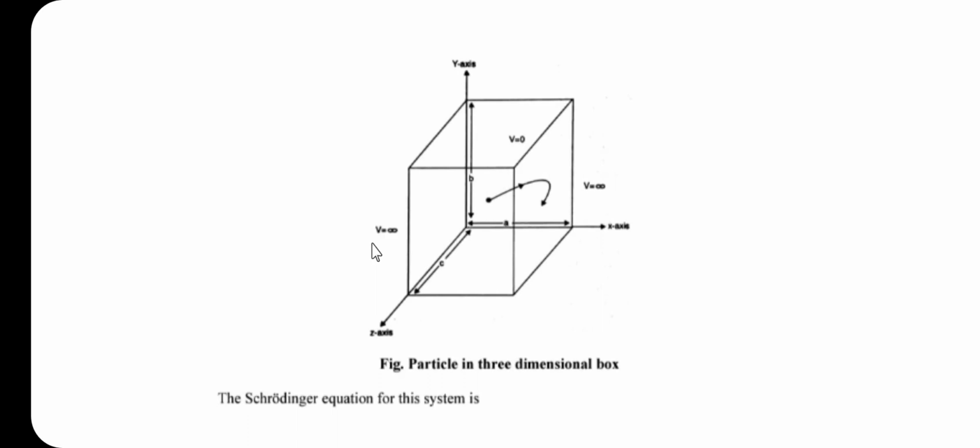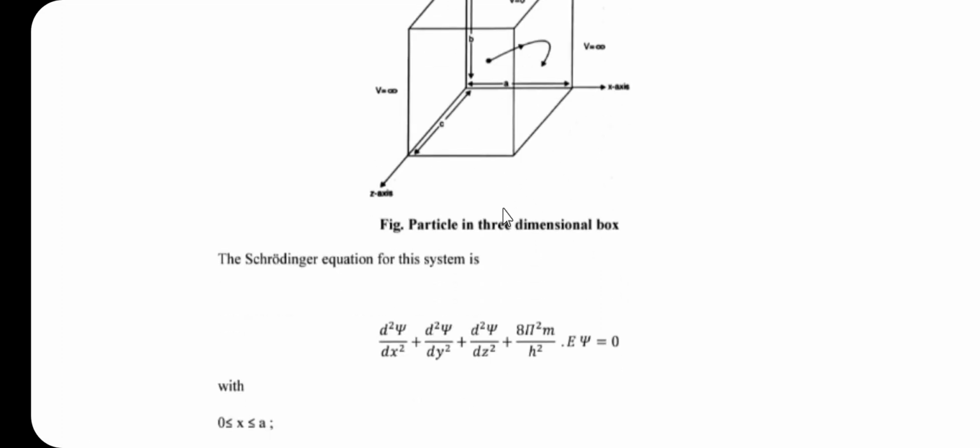Then this side, this distance is A along the x axis, this is B, and this is C. So, this is the movement of the particle within the three-dimensional rectangular box.